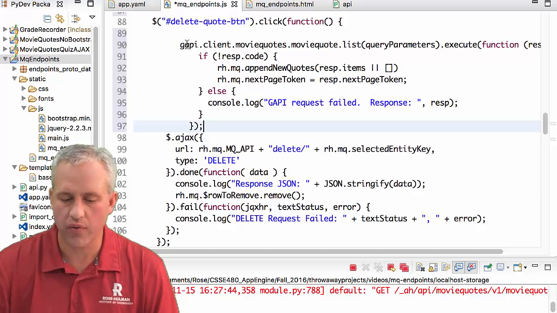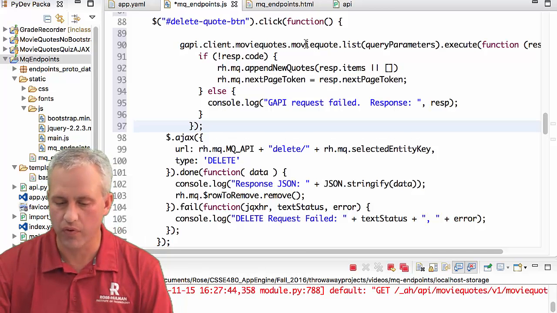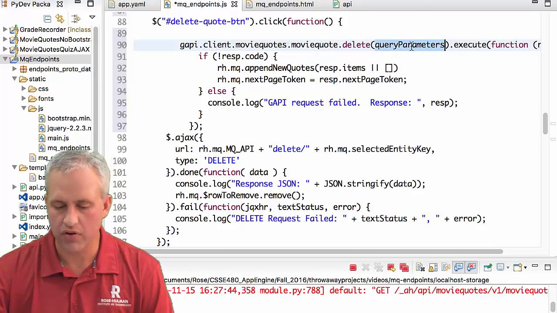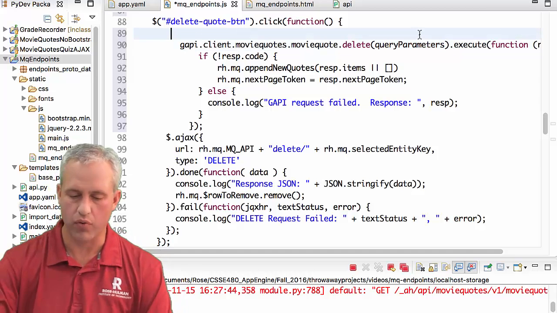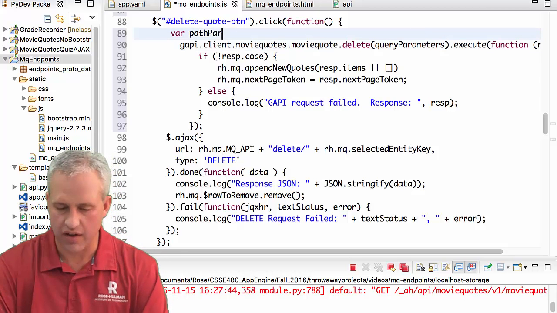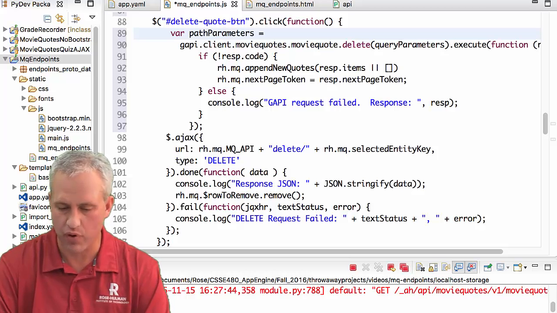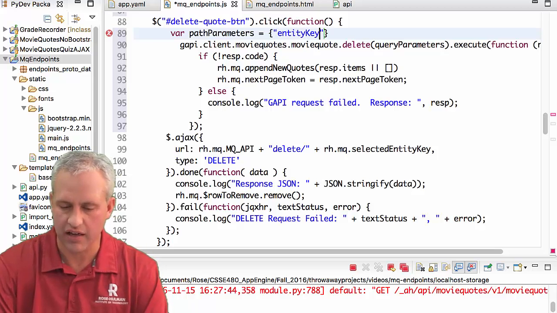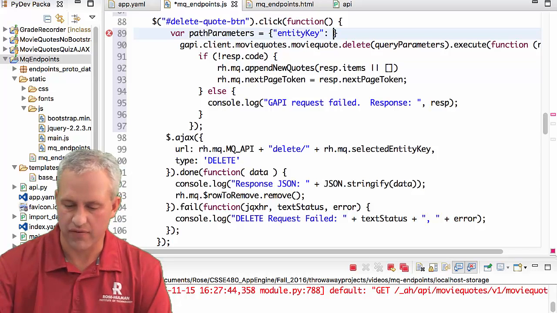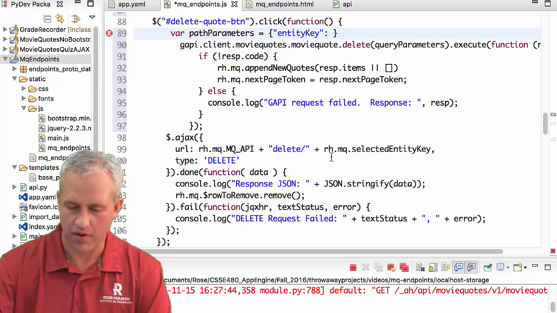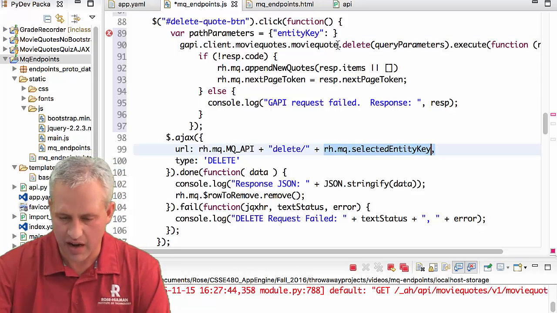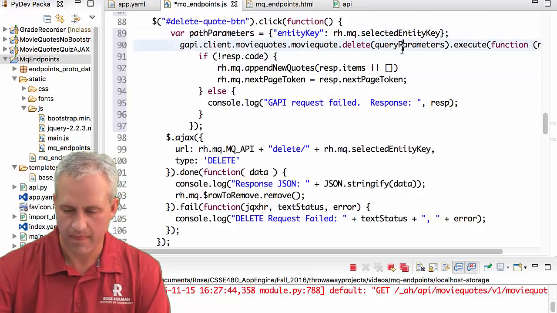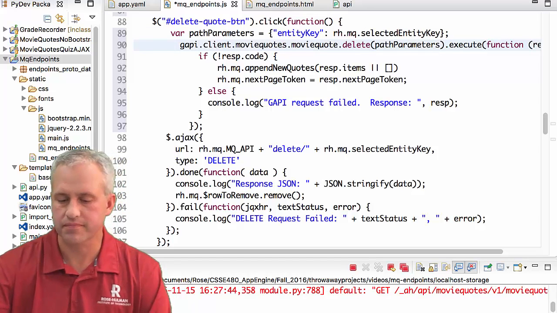So what do I want to do here? First I want to change the path. Instead of GAPI client MovieQuotes list, I want to do a .delete. Instead of query parameters, I want to make my own parameters. Just because it's technically on the path, I'll call it path parameters. And what we need to pass in is an entity key. So this is a little bit different than what we did down here. It has changed some because we're making an object with the key of entity key. So we're passing up an entity key, and that's going to look like that.